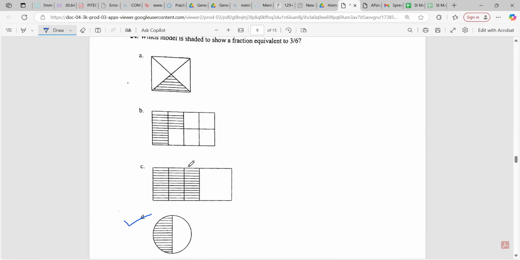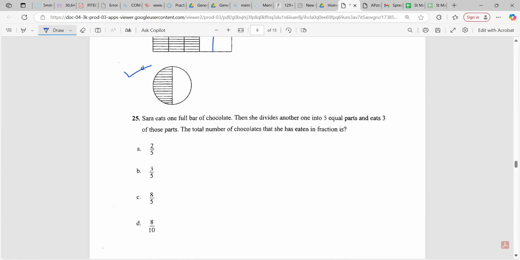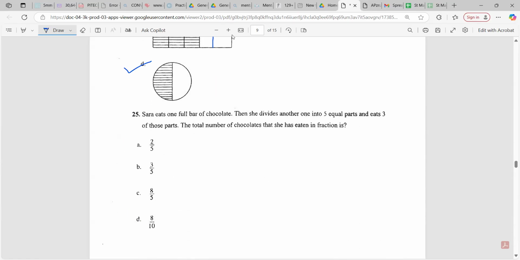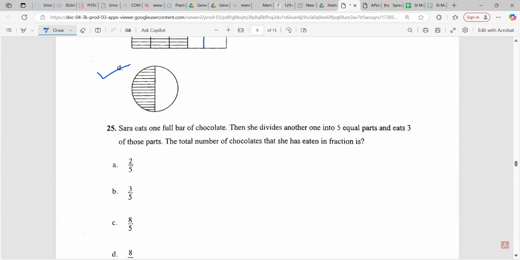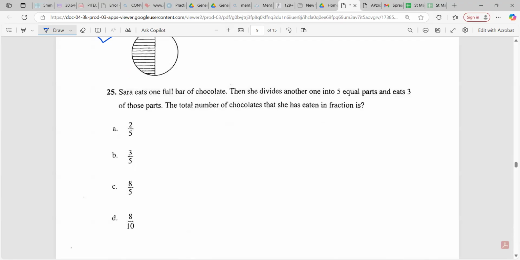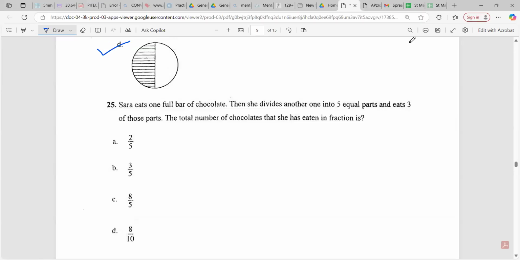If you draw one of this, sir, it's not a half. How is C correct if it's not a half? Listen to this, sir. How some people might get C to be correct and get the answer, sir. So if I divide C into 6 equal parts, like I did the first, remember, sir, a 3 part shaded.